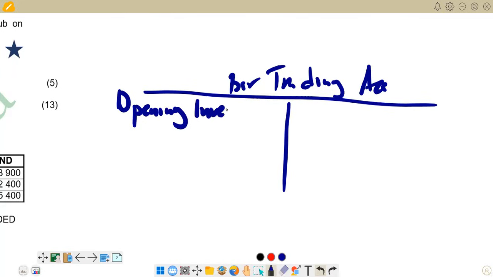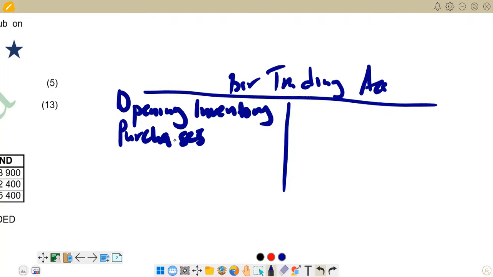Opening inventory should be on the debit. And then also on the debit side, we should see purchases. Anything that increases the cost in the trading account, or that describes the cost, should come to the debit side. Then we have got purchases.